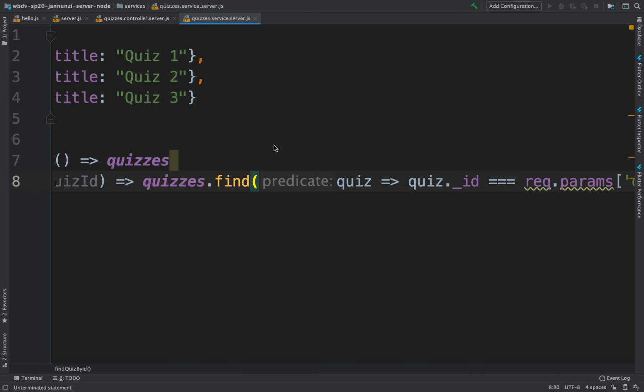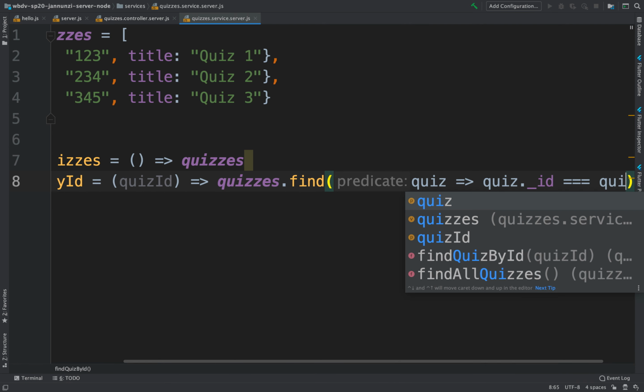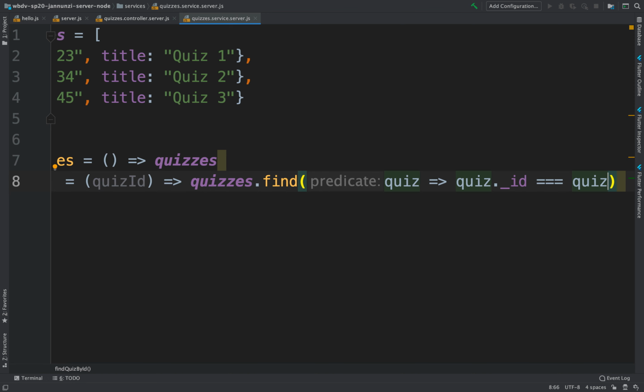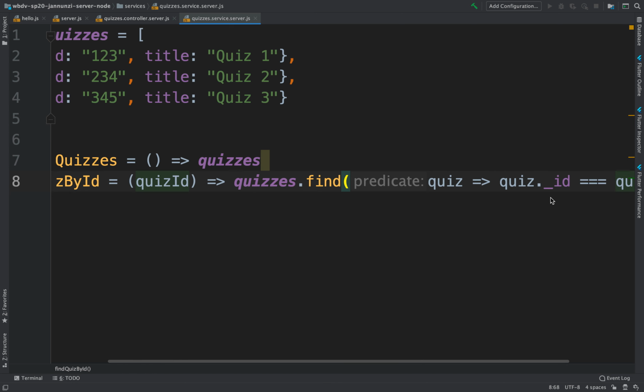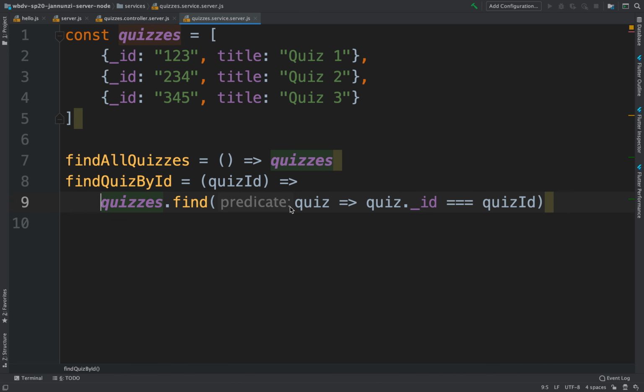There it is. But instead of params quiz ID, it is going to use the quiz ID that we're going to pass as an argument. Okay, so it's going to iterate looking for that. Let's put this on a separate line, and then it's going to return that one quiz. All right, so we have these functions. We want to export these functions so that we can use them from our controller. So let's do that. We can create a map and then export it, and assign it to module.exports.